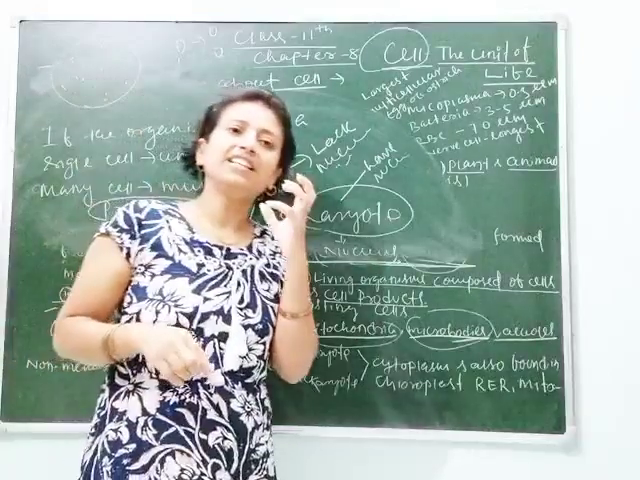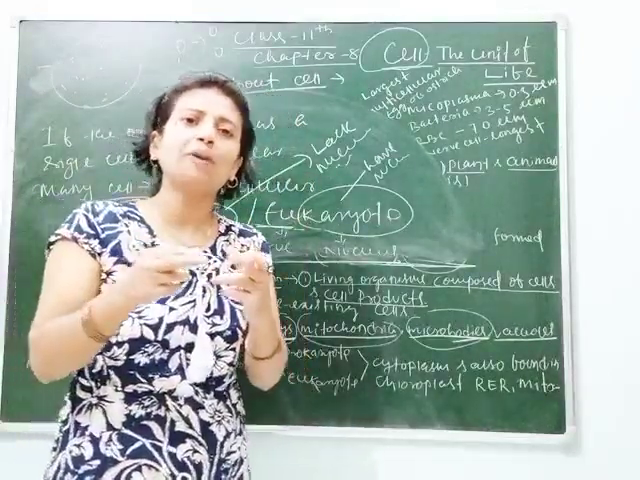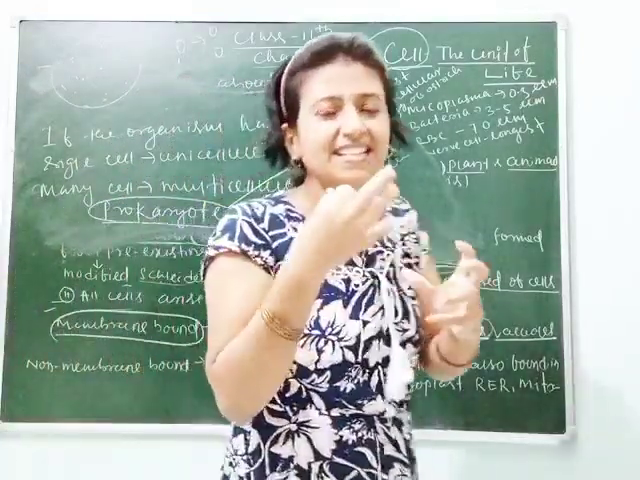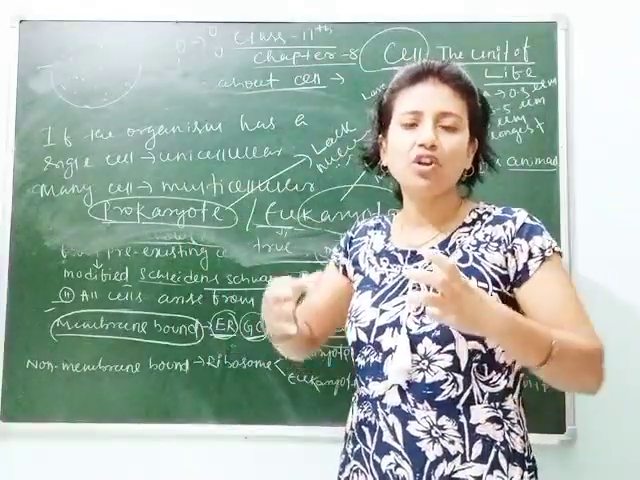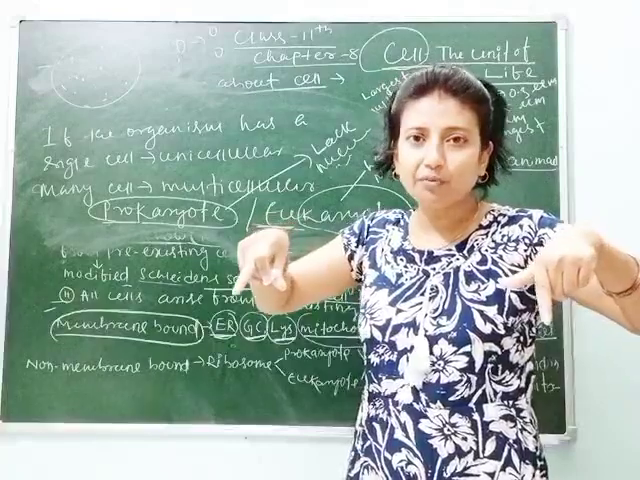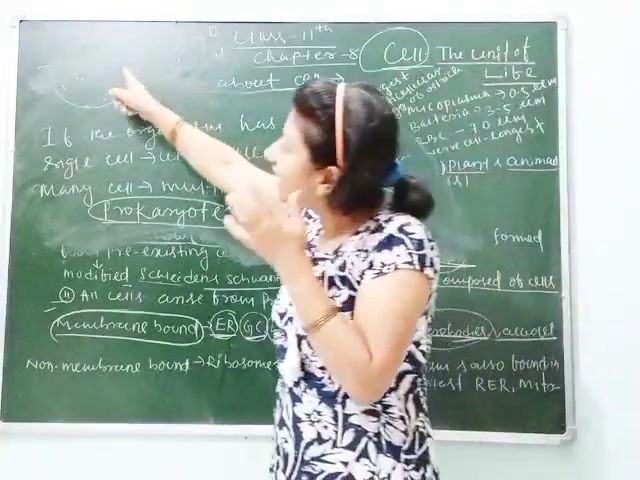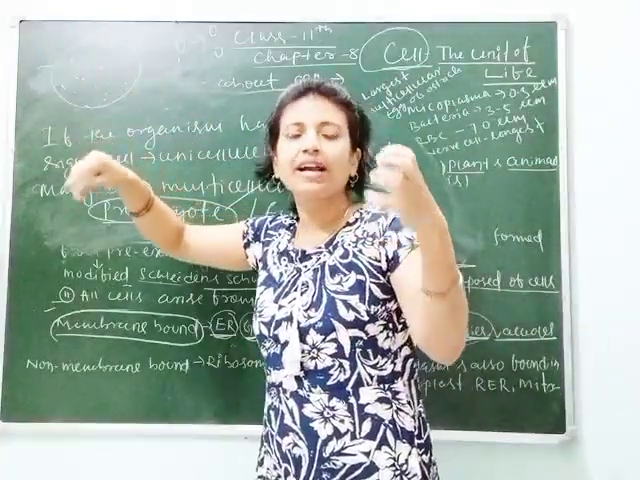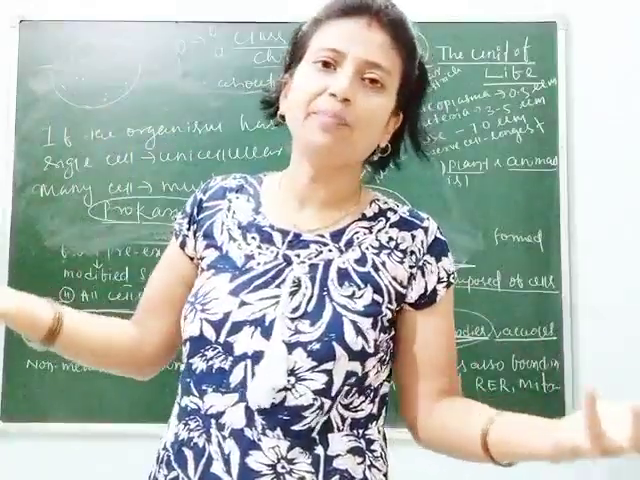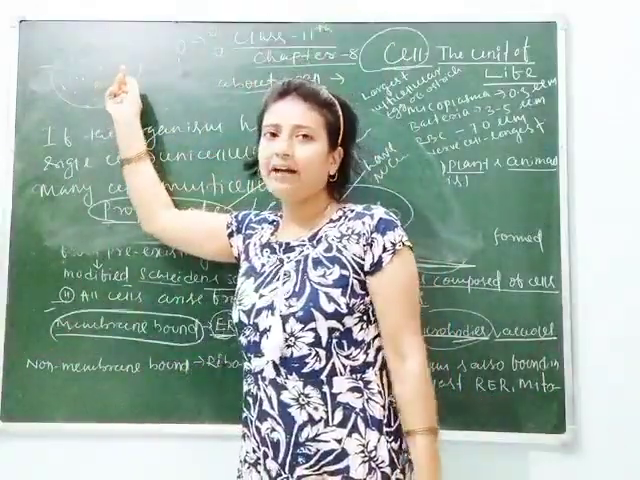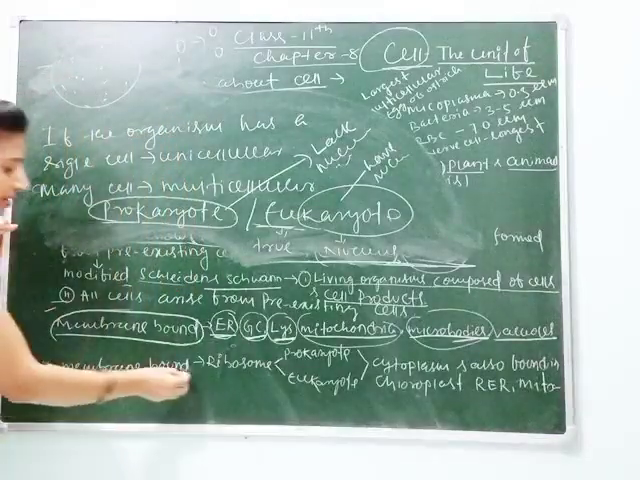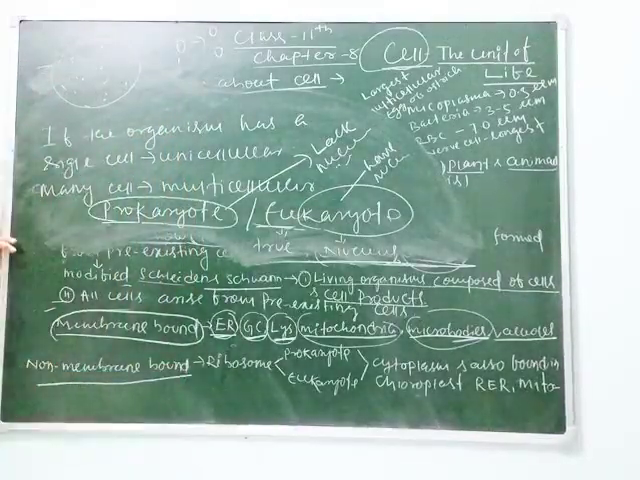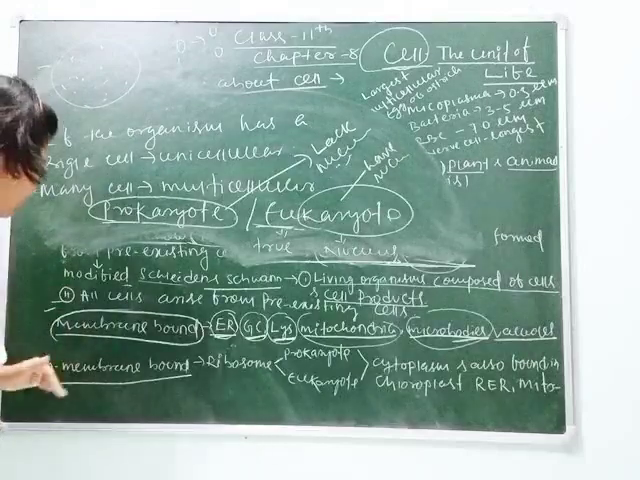The size of the cell is determined by the presence of the cytoplasm, as it is found in a semi-fluid form, so it gives shape to the cell, and inside the cytoplasm the cell organelles are present. Either they have a membrane-bound structure or they do not. Is that clear, students?